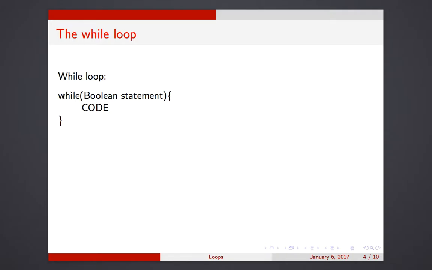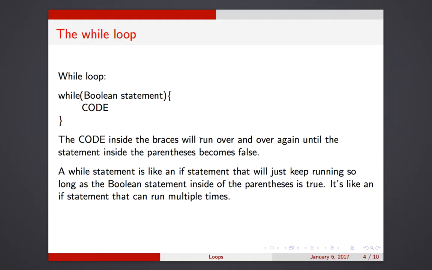So a while loop looks like this. While you have a Boolean statement in here, do this code. What this translates to in English is "as long as." The word while means as long as. As long as this statement here is true, keep doing this code over and over and over again. So the code inside the braces will run over and over until this statement becomes false. Once that statement becomes false, you do what's called breaking out of the loop and you won't do that code anymore. So essentially, a while statement is like an if statement that can repeat itself.